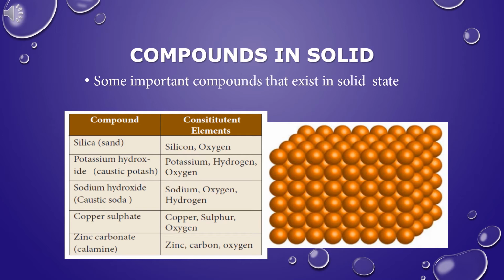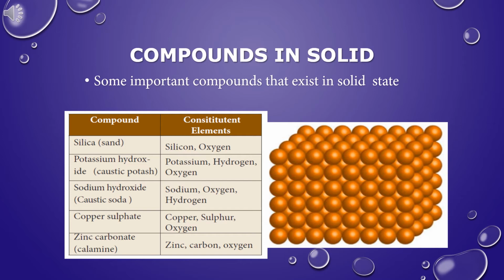Zinc carbonate. The other name for zinc carbonate is calamine. The chemical formula for zinc carbonate is ZnCO3. Zinc carbonate appears as a white crystalline solid or powder that is insoluble in water.